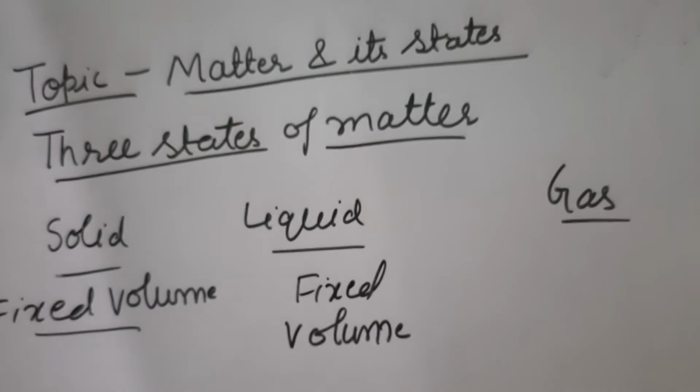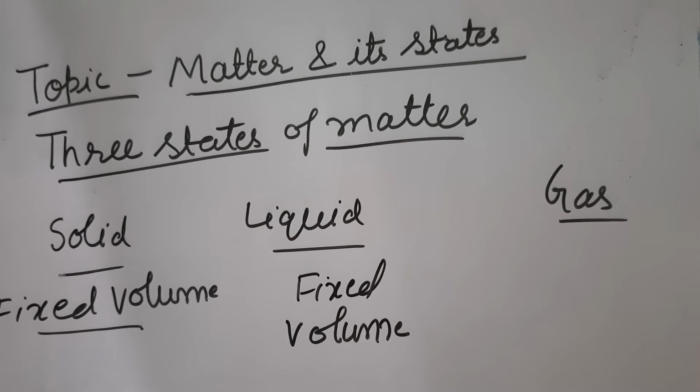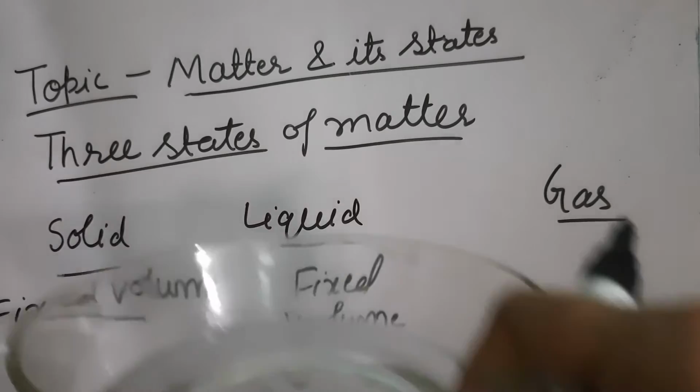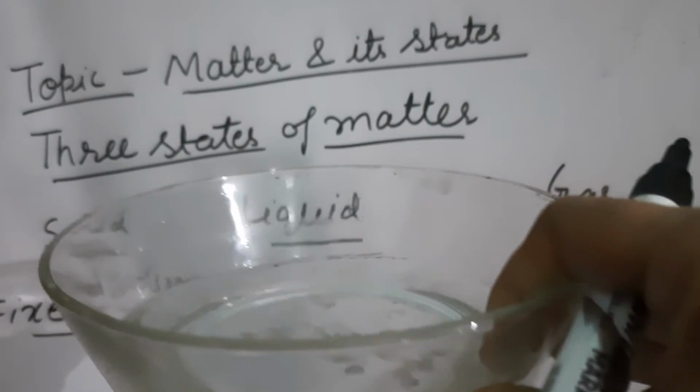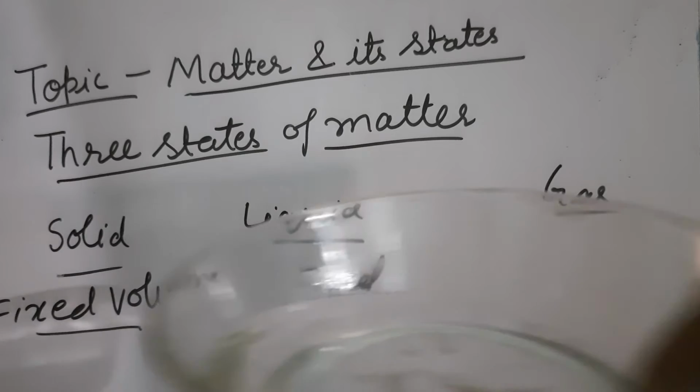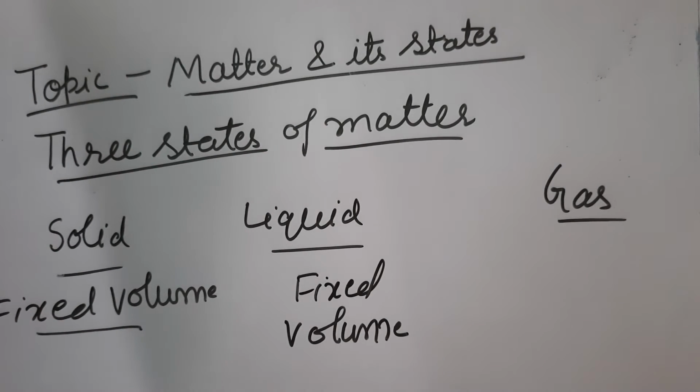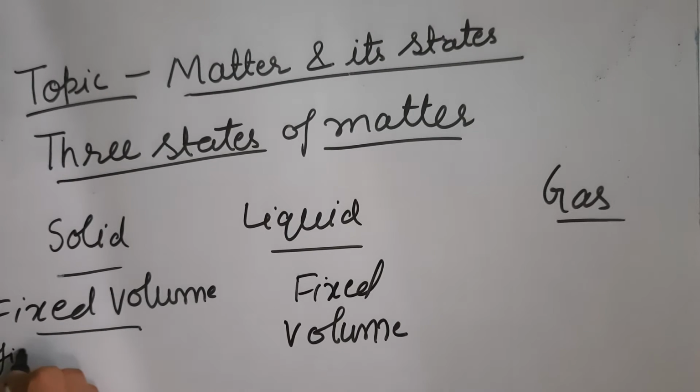But in case of liquid the shape is not fixed. As I have shown you, I poured water from the bottle into the glass and the water took the shape of the glass, and when I poured the water into this bowl, the water took the shape of the bowl. So the shape of the liquid is not fixed. So we can say that solids have a fixed volume and fixed shape.